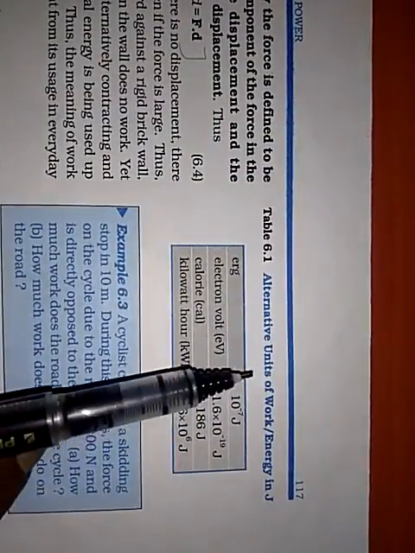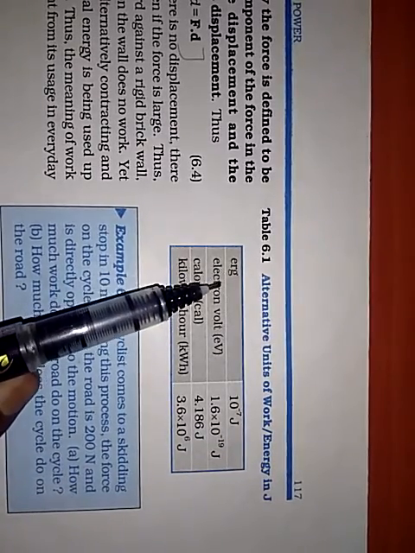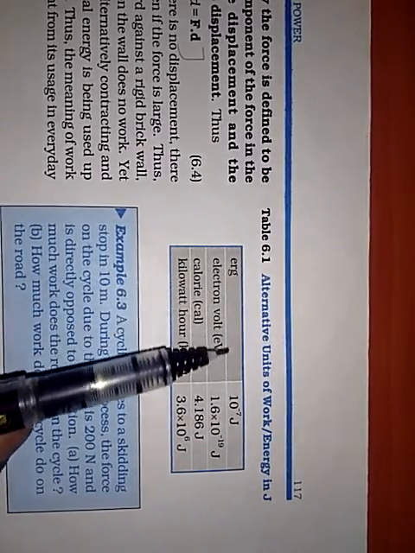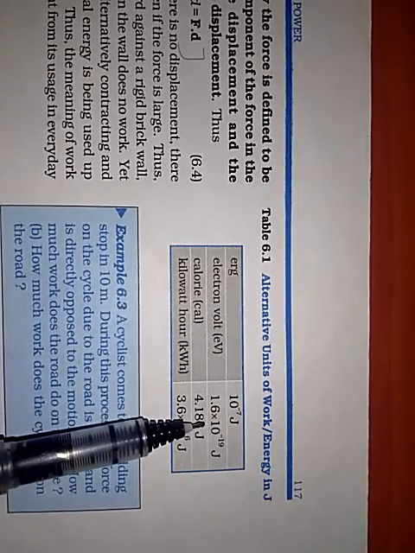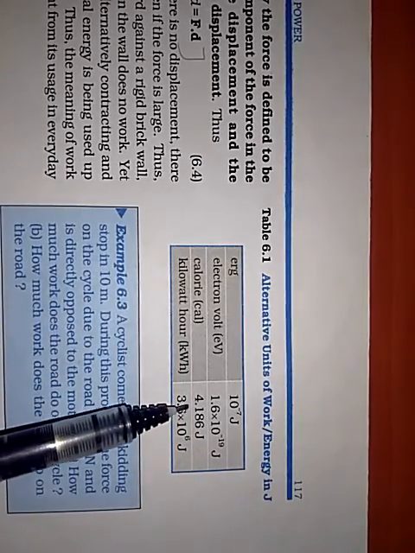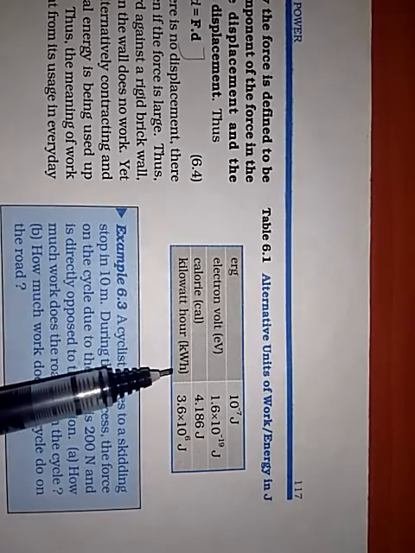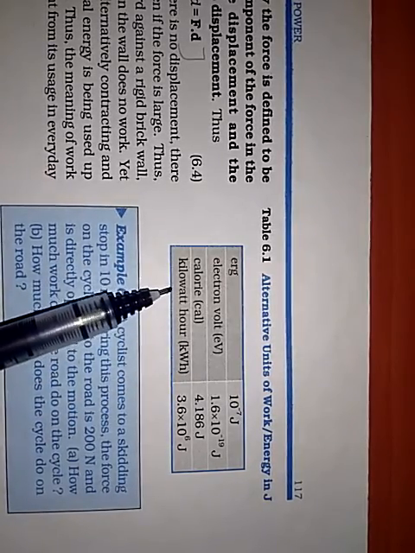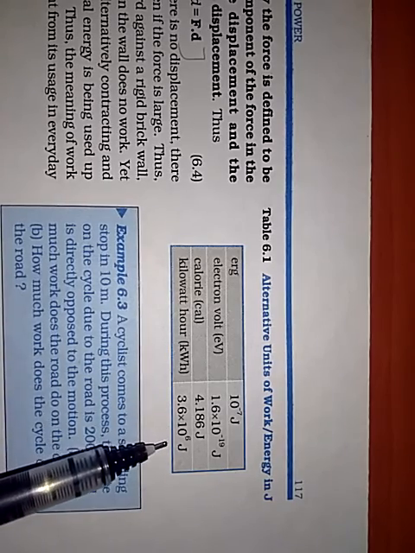Alternative units for work or energy in joules: erg is 10 power minus 7 joules. 1 electron volt is equal to 1.6 into 10 power minus 19 joules. Calorie is 4.186 joules. 1 kilowatt hour, used in the electrical domain, is 3.6 into 10 power 6 joules.